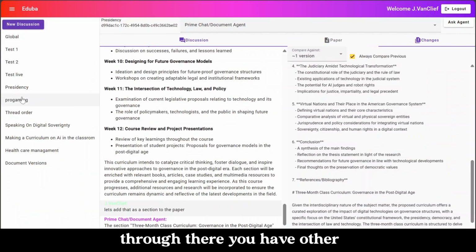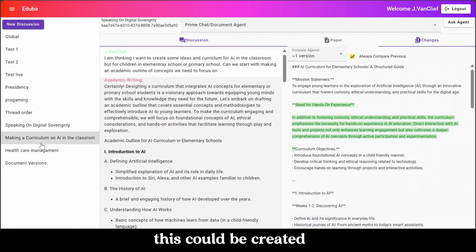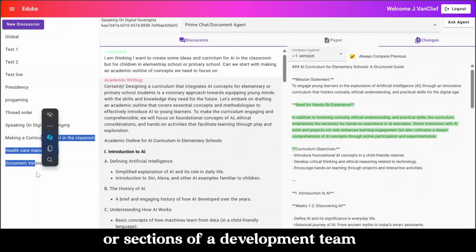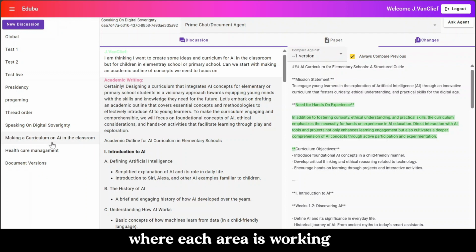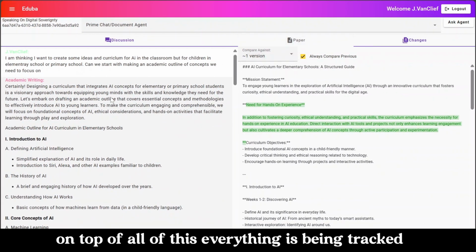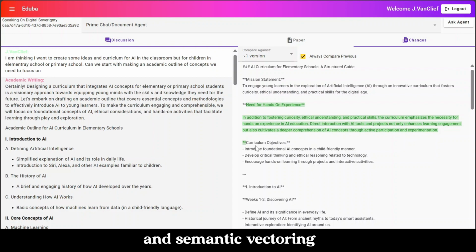Through there, you have other various chats that you can be involved in. This could be created or molded to be sections of a classroom with multiple students or sections of a development team where each area is working on a specific part of the software with certain agents added into it. On top of all of this, everything is being tracked and molded by our own document system and semantic vectoring.